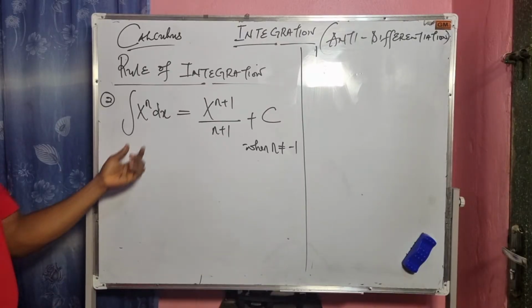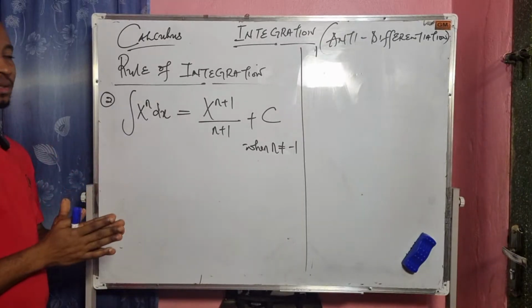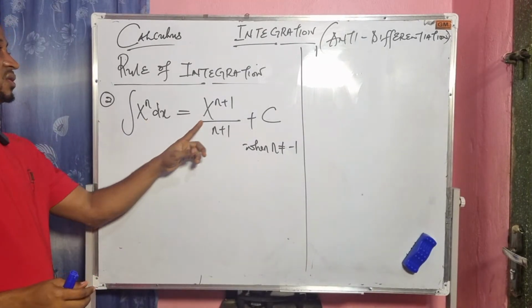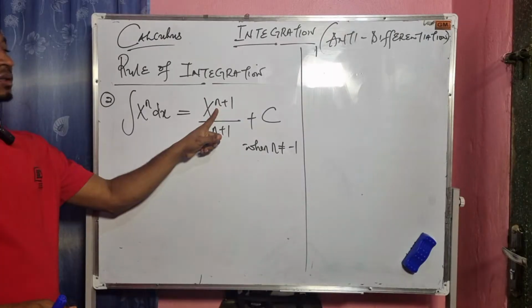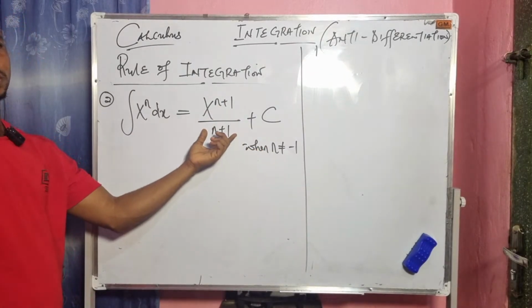Meaning, if I have a function of x raised to a certain power, to integrate this, the law says I will add 1 to the power n and divide by the resulting power.